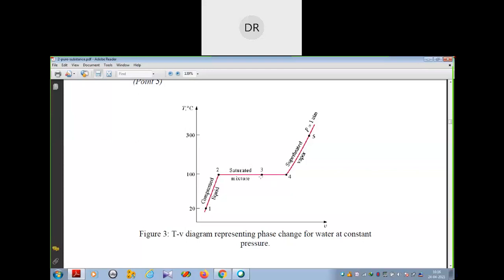When all the water has been vaporized, that is the saturated vapor position. After the saturated vapor state, if we add any additional heat, the vapor becomes superheated vapor, which means the vapor temperature will increase. It is shown nicely in this diagram, at constant pressure.